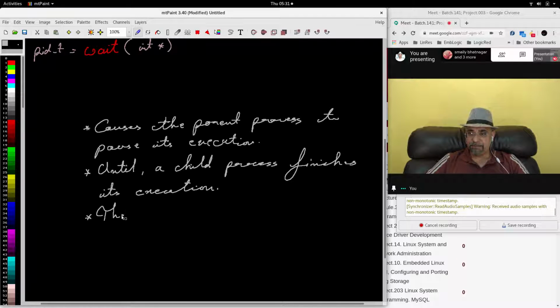Then the child process gives an exit code using exit call.